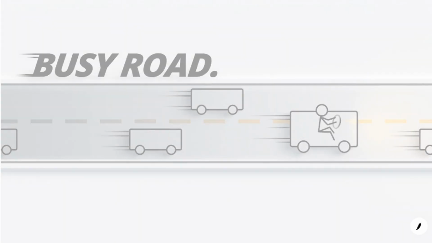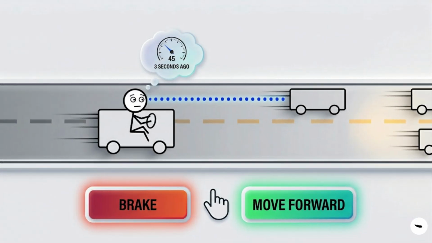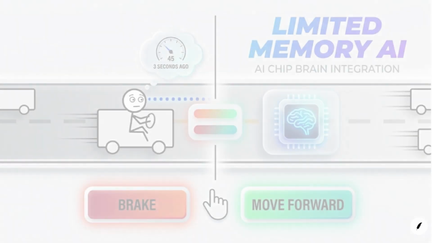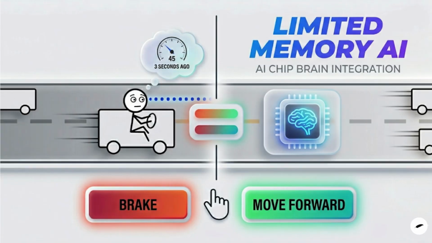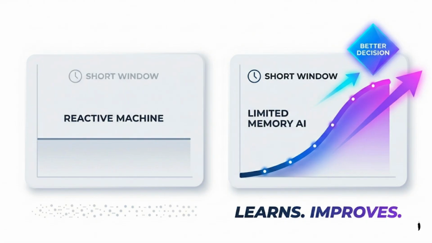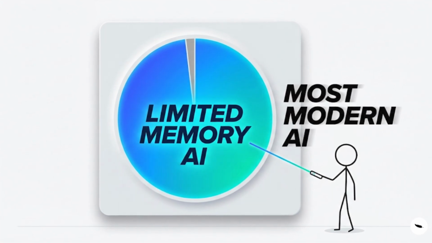Limited memory. Suppose you are driving on a busy road. You glance at the car ahead, remember its speed from a few seconds ago, and decide whether to brake or move forward. That short memory helps you stay safe. Limited memory AI works in a similar way. It can use past data for a short time to make better decisions. Unlike reactive machines, this AI can learn from patterns and improve responses. Most modern artificial intelligence belongs to this category.